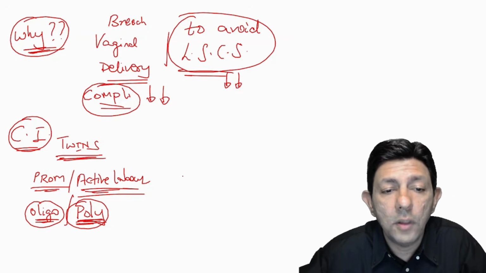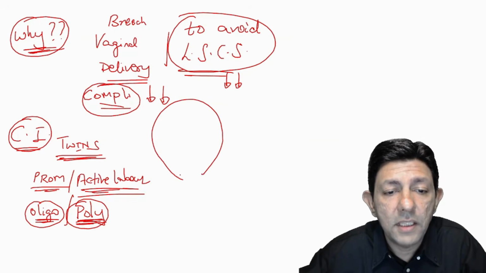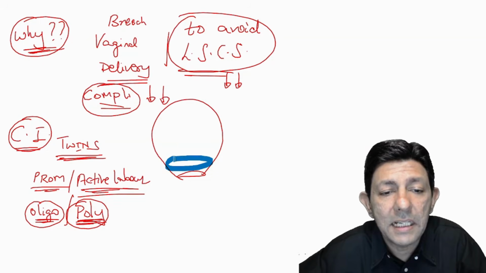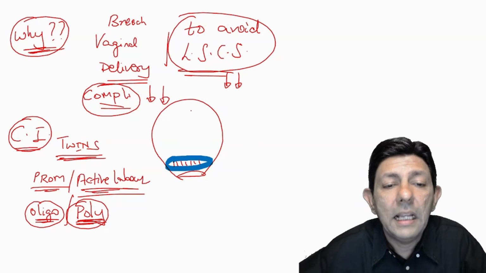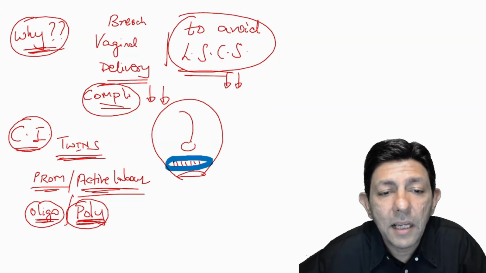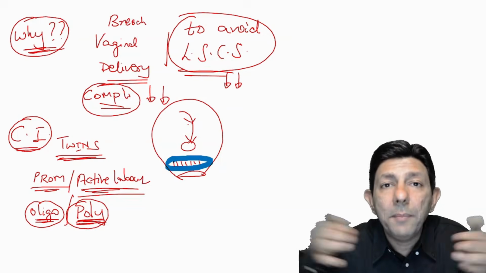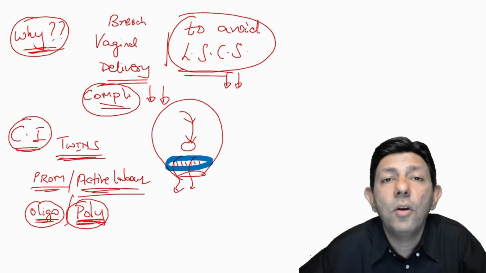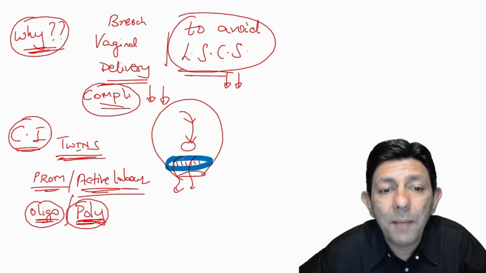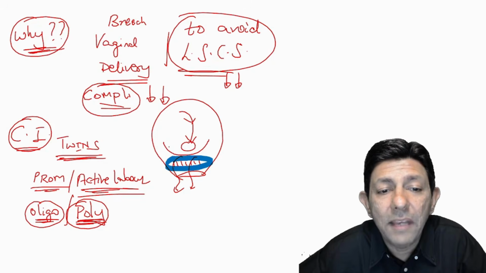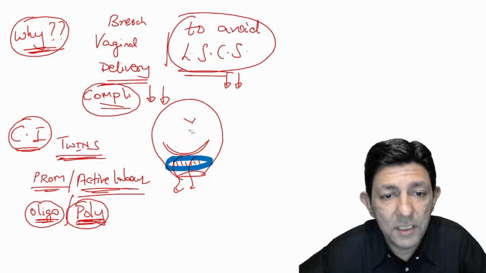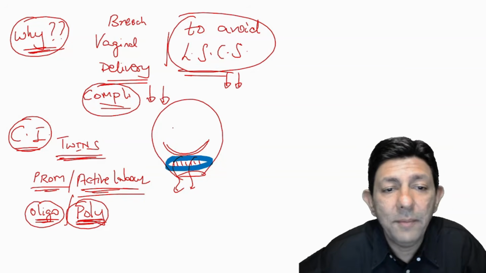All of you look on the board. Suppose this is the uterus and this is the placenta, we are having placenta previa. Now when it is placenta previa, the baby is not going to tear through the placenta and come out. Whether it is vertex or breech, please understand this very important case.